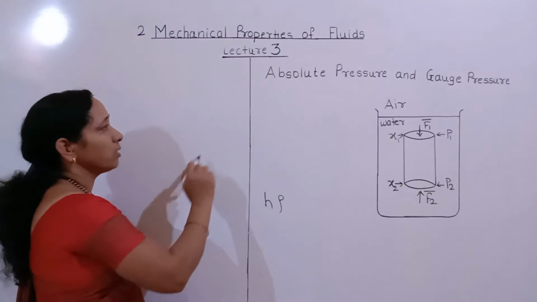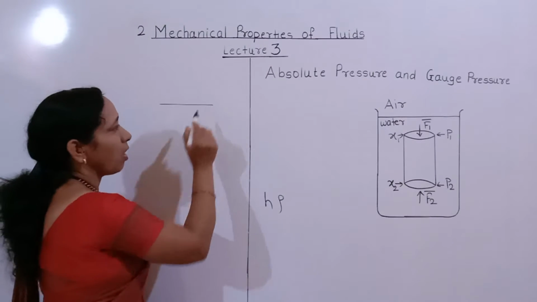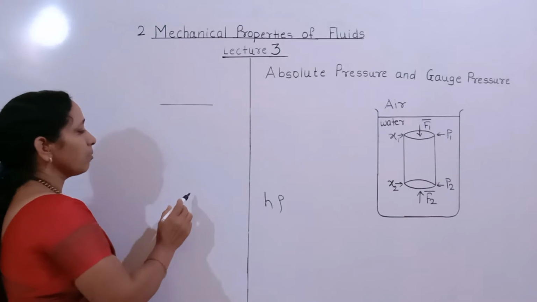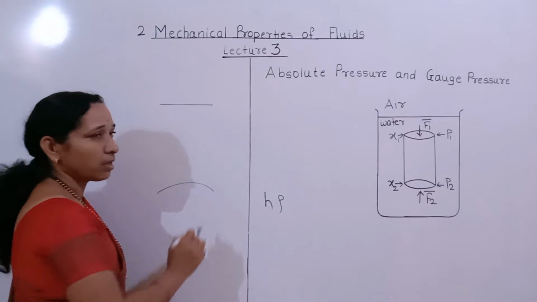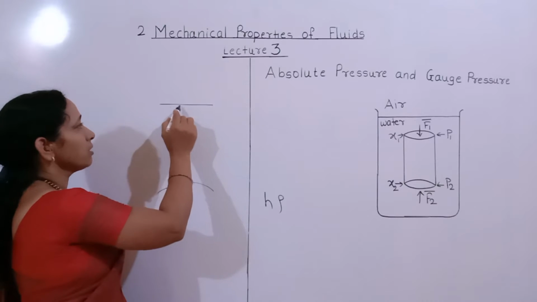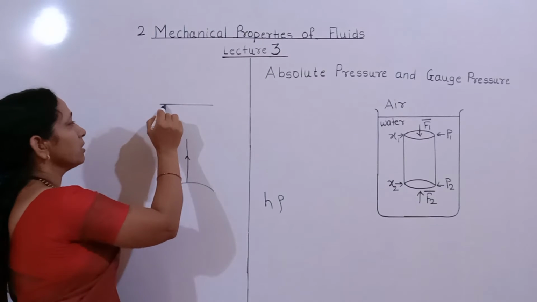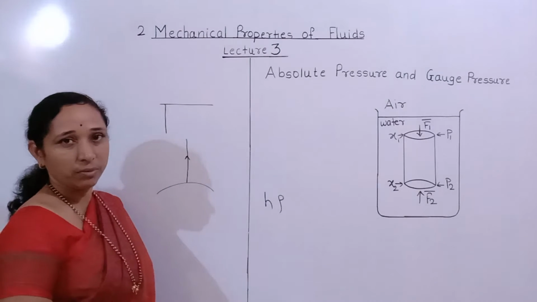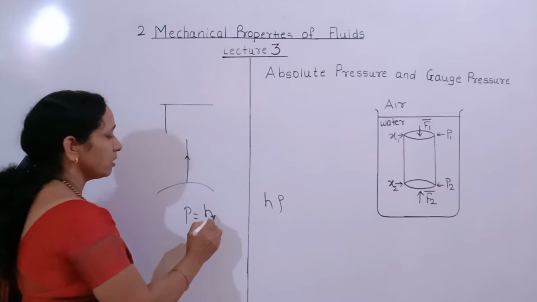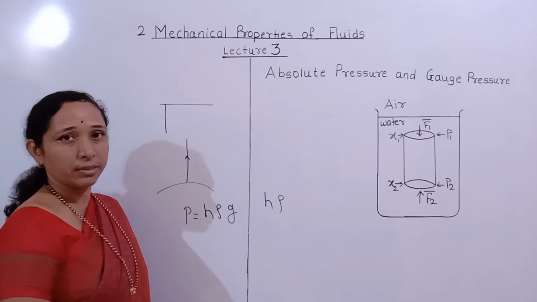Height is measured from the top of the atmosphere. Suppose this is the top of the atmosphere, and height is measured from this. Here, above the Earth's surface, suppose this is the Earth's surface. As we go above the Earth's surface, this height from the top level of the atmosphere becomes minimum, and therefore atmospheric pressure, P equal to h rho g, goes on decreasing.